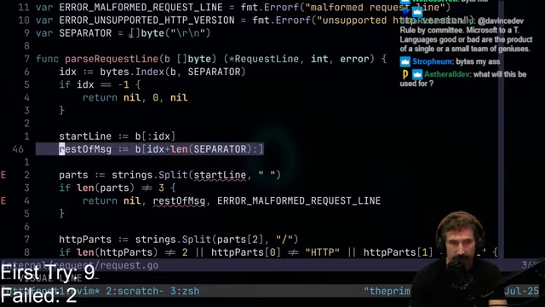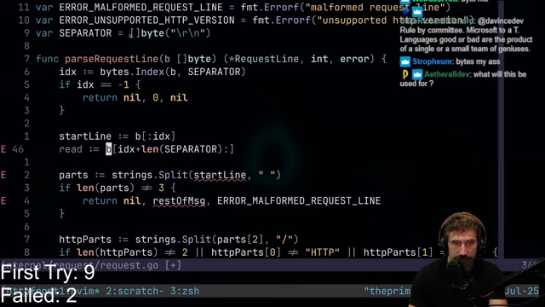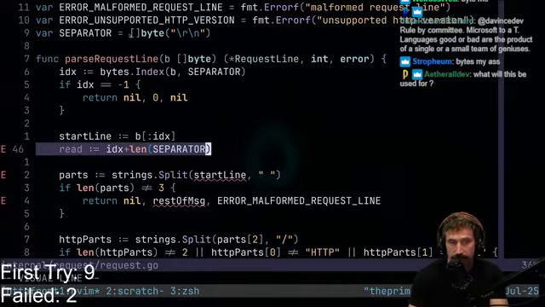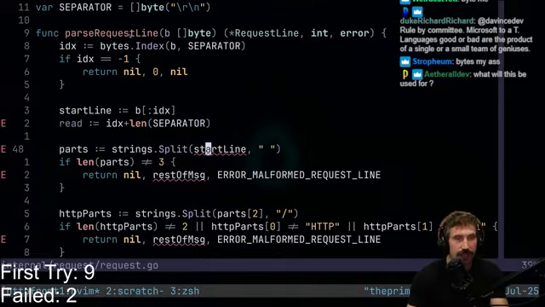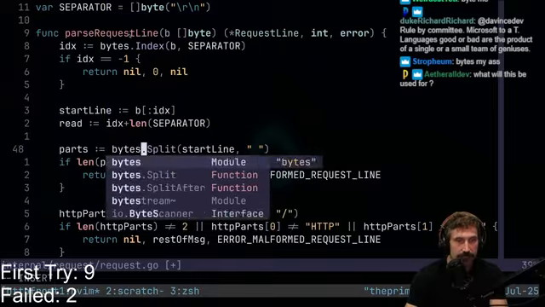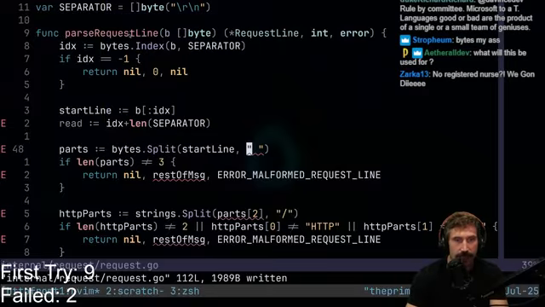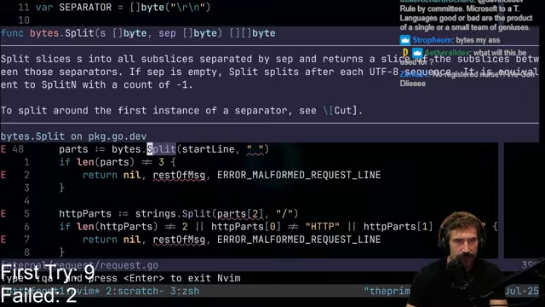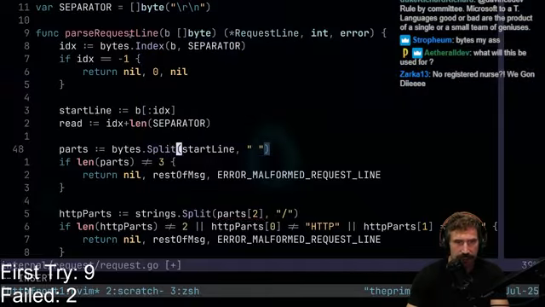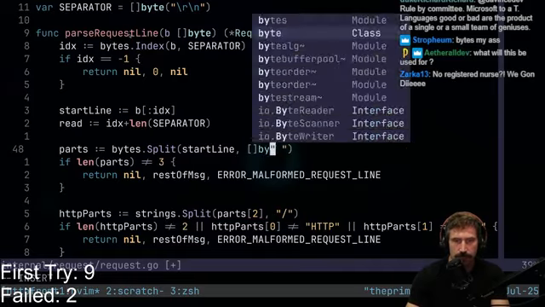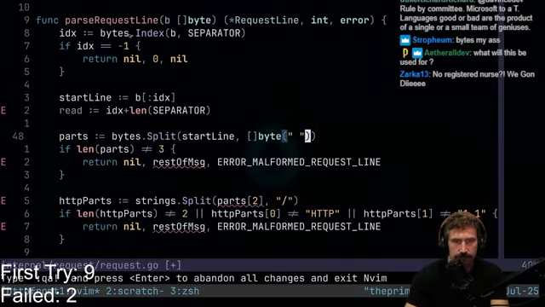Our rest of message is that, which we don't actually even need to worry about. Read equals this, right? That's how much we've read. So now we're going to take this and go bytes, and we can actually just take that and I think we can do, does it have split? Okay, it does have split. Bytes. There we go.